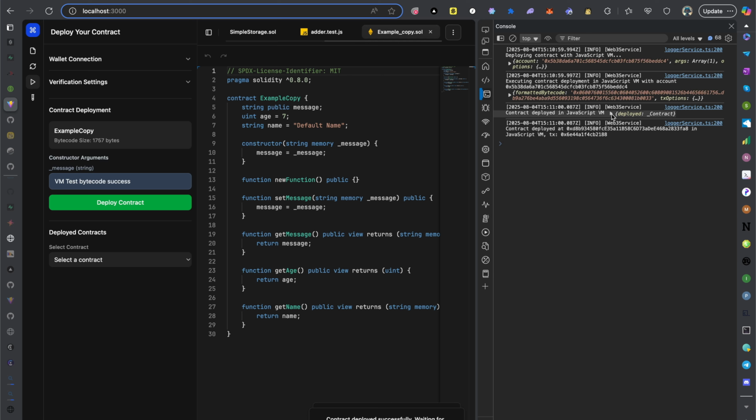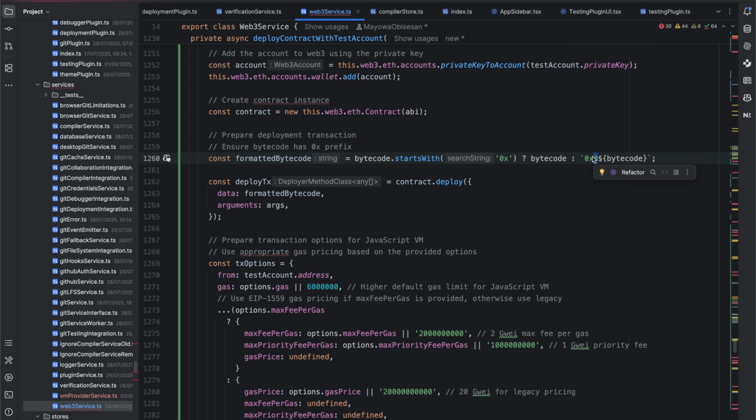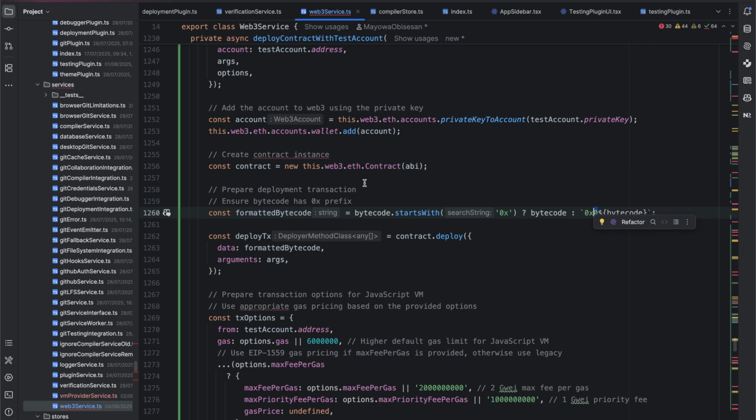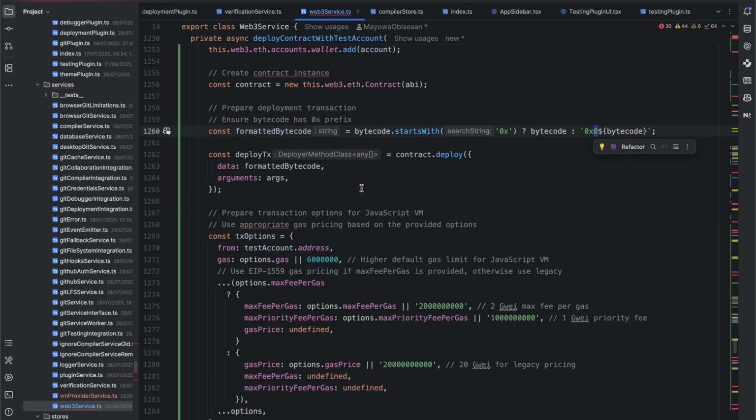You can see it literally deploys. And if I check, the contract that was deployed is 0xDB8B9. If I check this, you see I have 3 contracts deployed. So what was the problem here? The problem was simply the 0 at this point. 0 kept me for like 2 days trying, not being able to fix this, because this was a requirement. I wanted to implement deploying a contract with test account. 2 days, literally 2 days trying to fix it.